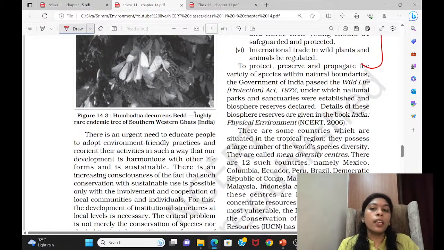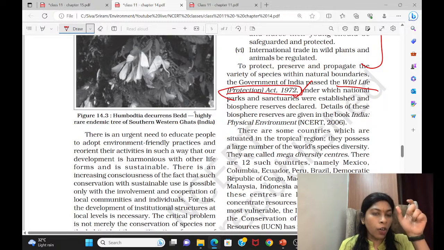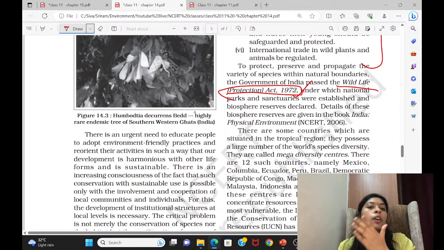And even before the CBD, we had formed the Wildlife Protection Act, 1972. The government passed it. Based on this Act, national parks, wildlife sanctuaries, community reserves, conservation reserves, even the National Tiger Conservation Authority, everyone gets power from this particular Act. In this Act, our government also gives a list of protected species as Schedule 1 to Schedule 6 previously. Now it is cut short to 4 schedules. Last year they amended it.